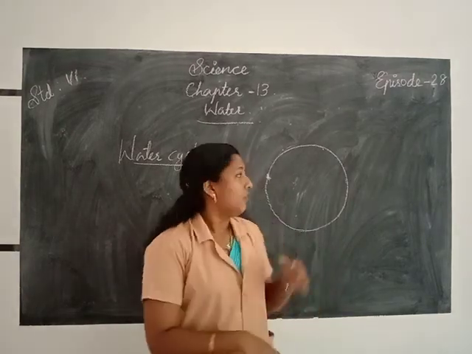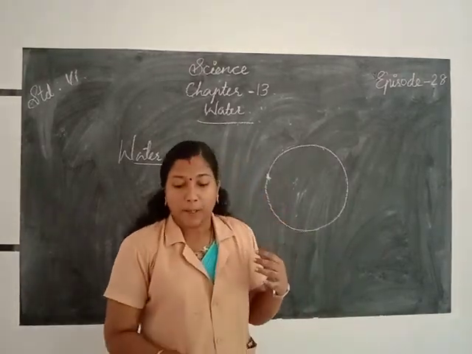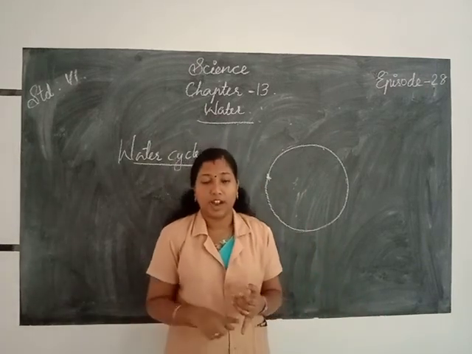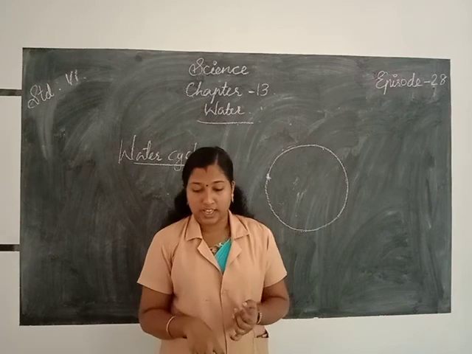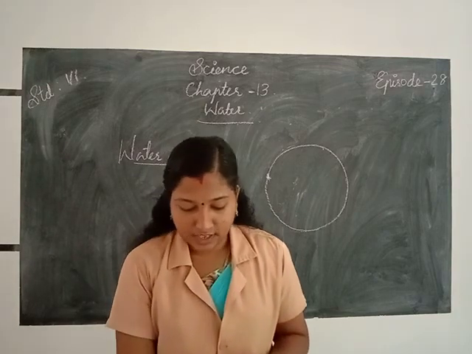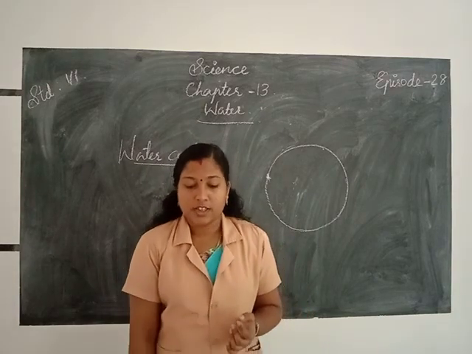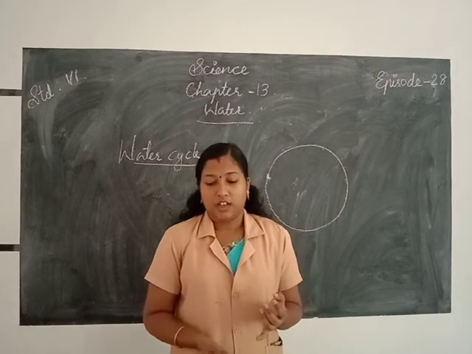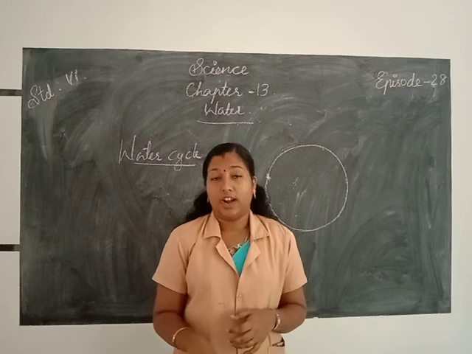Water cycle means the process of circulating, the continuous movement of water between water bodies like the ocean, rivers, ponds, lakes and land is called the water cycle.